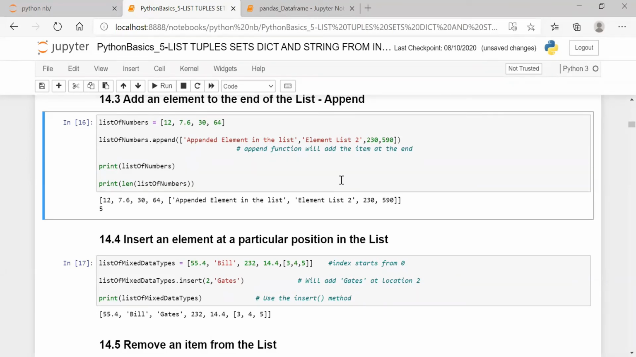See, the answer is in the name itself. Insert means I'm inserting a new element. Update means we are updating. Append means at the end we are adding any value. Insert means whichever position you want to insert at.